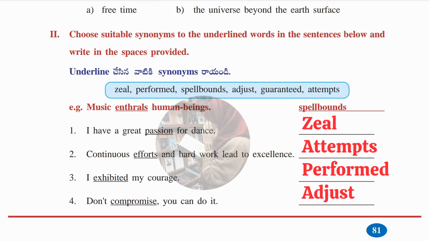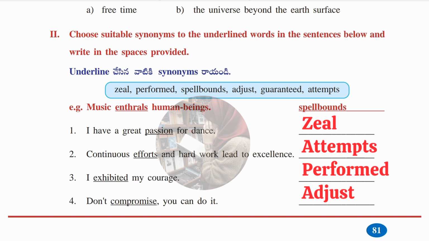I mean first one. I have a great passion for dance. Meaning of passion is zeal. Second one, continuous efforts and hard work lead to excellence. Effort meaning is attempts. Okay. I exhibited my courage. So, meaning of exhibited is performed. Fourth one, don't compromise, you can do it. So, compromise synonym or else meaning is adjust. So, these are the answers for these four sentences.